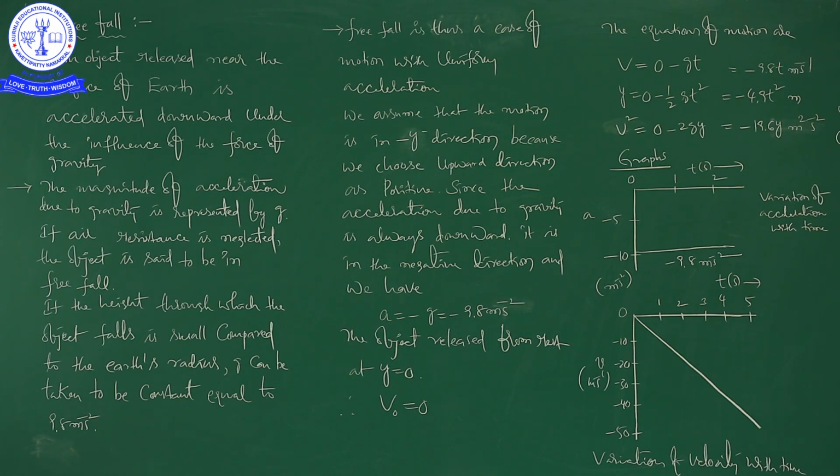Okay, right. Next point. Free fall is thus a case of motion with uniform acceleration. So here, if the height through which the object falls is small compared to the earth's radius, g can be taken to be constant. Here also he is saying the same thing, uniform acceleration. Free fall is a case of motion with uniform acceleration. I will explain very clearly how it is uniform acceleration.